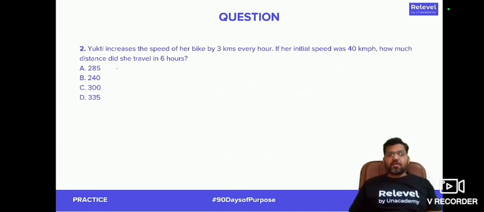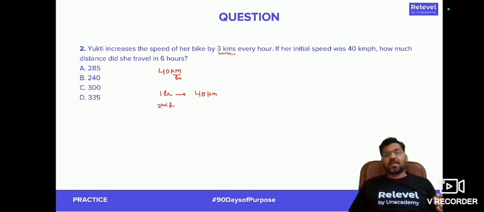Moving on to question number 2, it says Yukti increases the speed of her bike by 3 kilometer every hour, if her initial speed was 40 kilometer per hour. So initially her speed is 40 kilometer per hour. That means in 1 hour Yukti is traveling a distance of 40 kilometer. Now in every subsequent hour the speed is going to get increased by 3 kilometer. So can I say in the second hour the speed of Yukti would be 43 kilometer per hour. So in the second hour the distance traveled will be 43 kilometer, right? Similarly, in the third hour, the distance traveled will be 46 kilometer and so on.